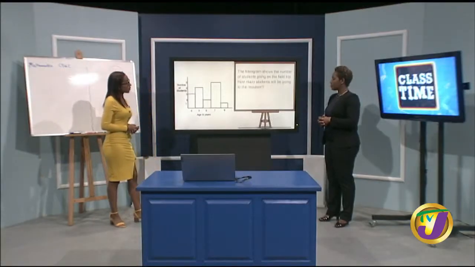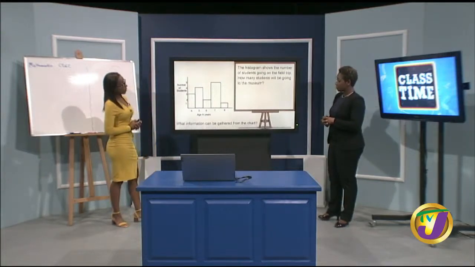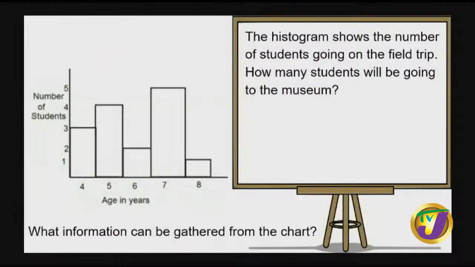All right, so here goes. We're finishing off with our modal score there. And here we have a histogram. The histogram shows the number of students going on a field trip. How many students will be going to the museum? So what information can be gathered from our histogram here?